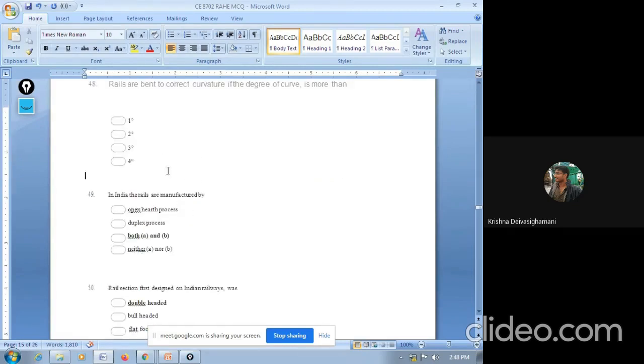Next question. In India, the rails are manufactured by: open hearth process, duplex process, both A and B, neither A nor B. So the answer is both A and B. In India, the rails are generally manufactured by both processes, the open hearth process and the duplex process. In both ways, we are generally manufacturing our rails.